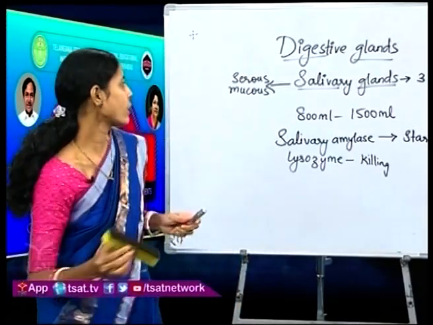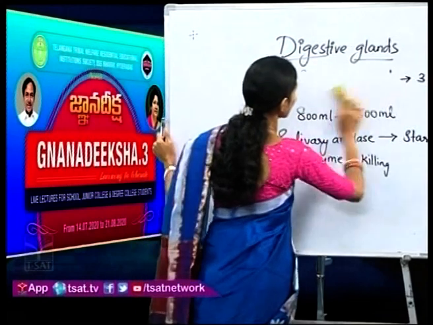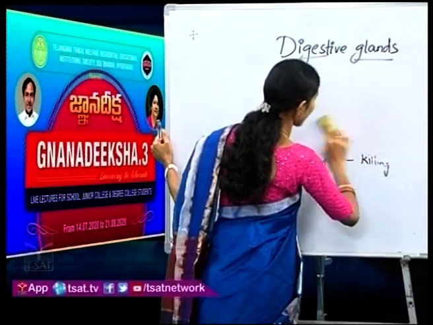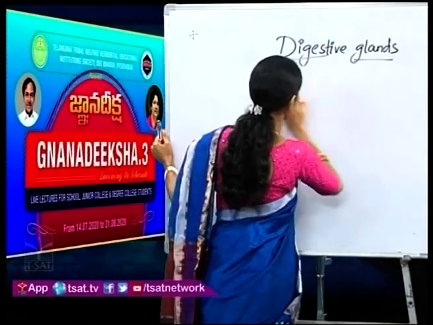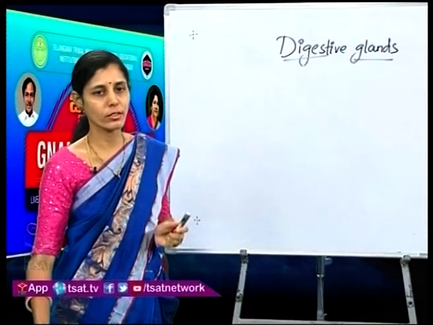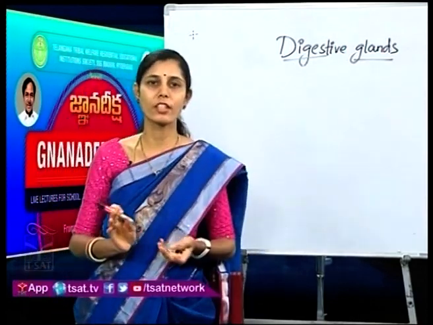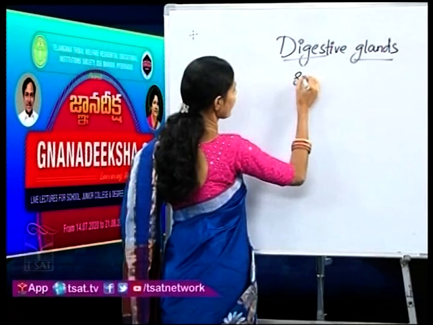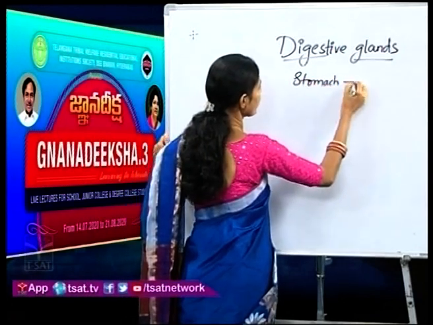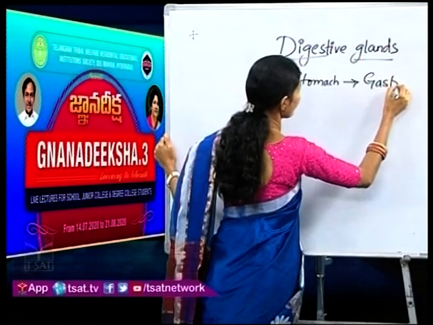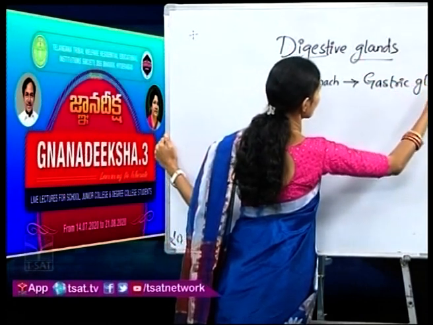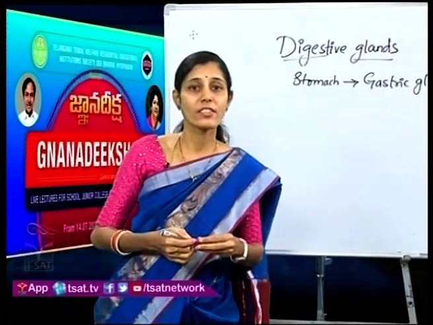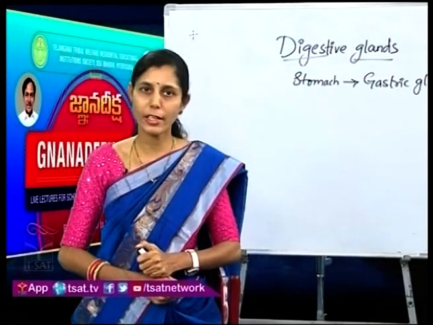Now what is the next gland that we have to study? After the salivary glands, try to remember what is the next organ after the mouth in our body. After the mouth, the food will be swallowed into the esophagus. As I told you, there doesn't take place any digestion in the esophagus because there are no glands, no enzymes released. So which is the next one? The next organ is stomach. And what are the glands which are present in the stomach called? Gastric glands. If you remember, children, in the digestion session I told you that these gastric glands will be releasing the gastric juice, which plays an important role in the digestion of the food.